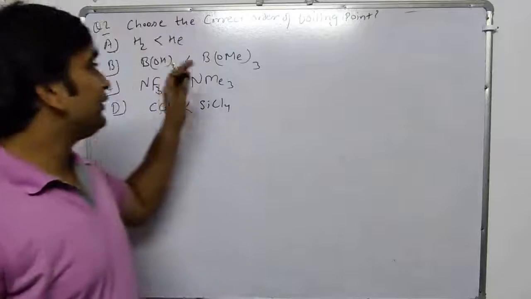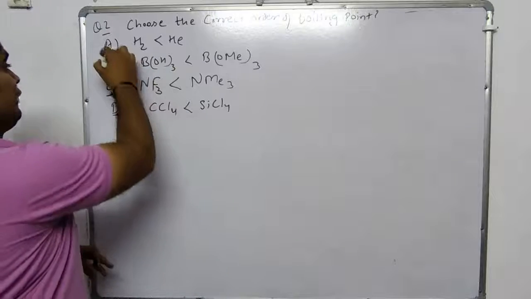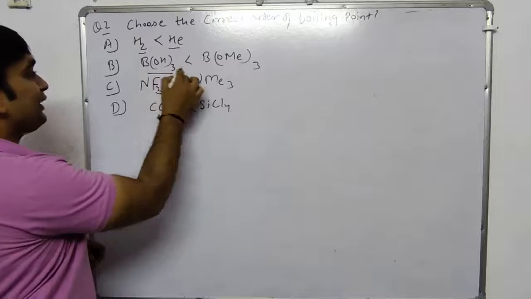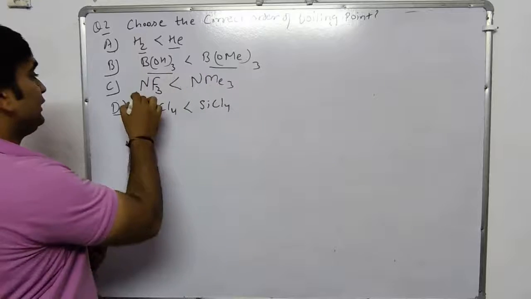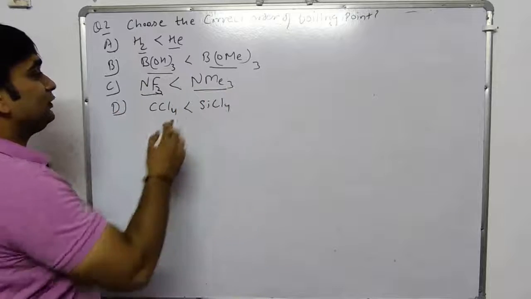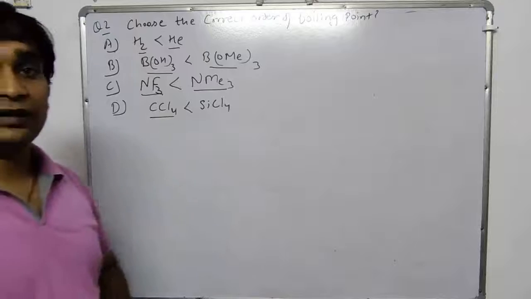So we have the second question. Choose the correct order of boiling point. First option is dihydrogen is less than helium. Second option is boric acid is less than trimethyl borate. Third option is nitrogen trifluoride is less than trimethylamine. And option D is carbon tetrachloride is less than silicon tetrachloride.